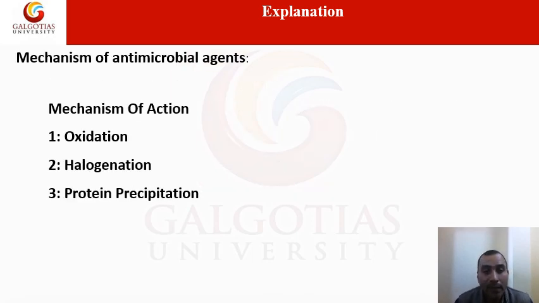Now we will see the mechanism. What is the mechanism behind the antimicrobial agent? Based on their property, it can work by oxidation, halogenation and protein precipitation. By these three methods, microbes can be inhibited or killed.